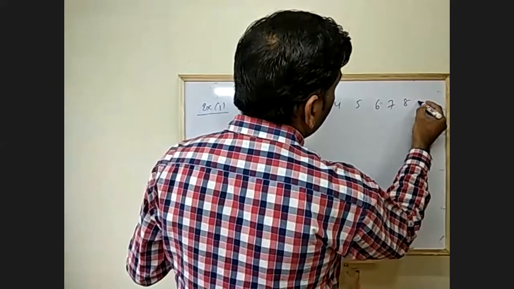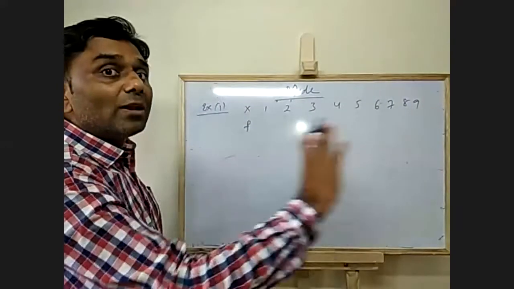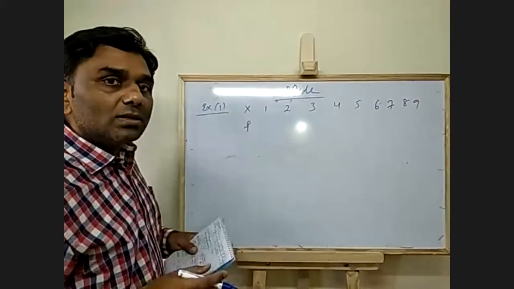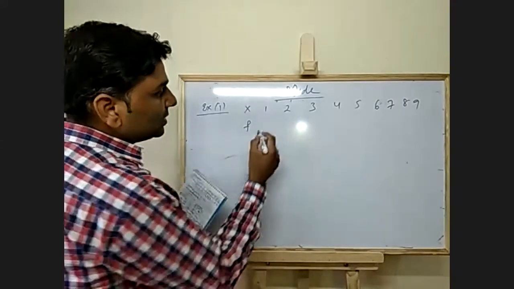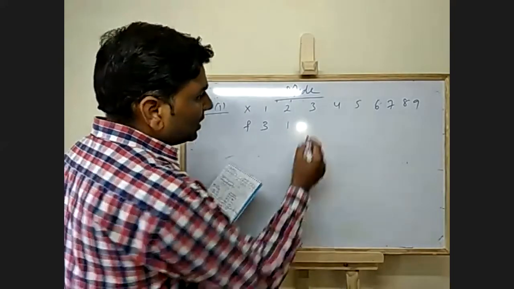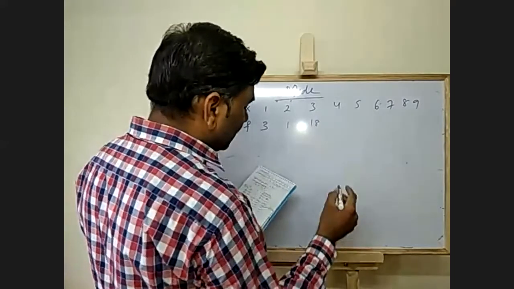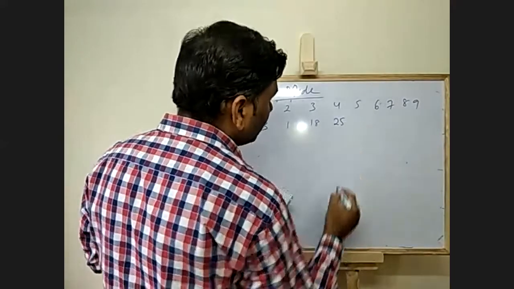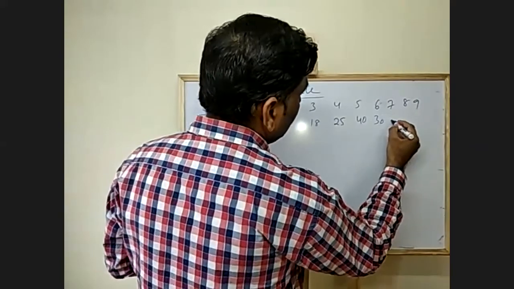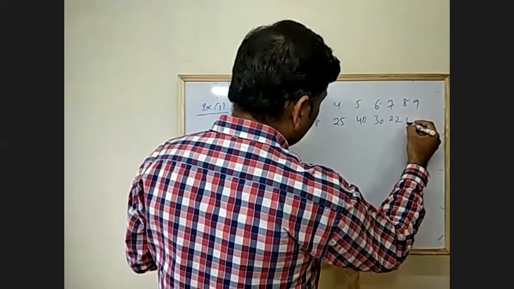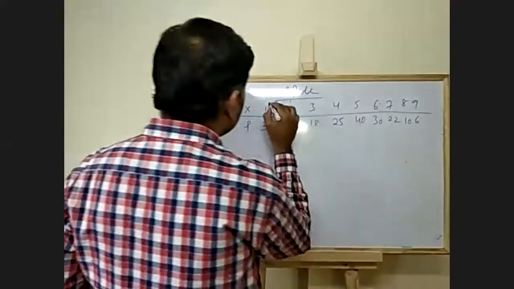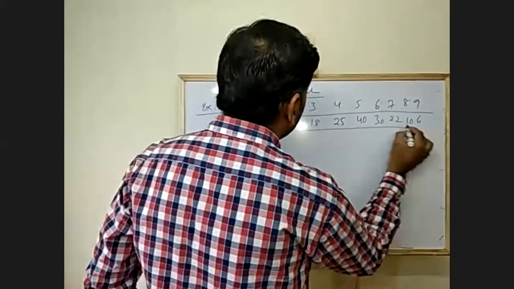So if x and f are given, say x is 1, 2, 3, 4, 5, 6, 7, 8, 9. These are the x values. And for frequency, number 1 has occurred 3 times, number 2 has occurred 1 time, this has occurred 18 times, this 25 times, this 40 times, this 30, this is 22, this is 10, this is 6. This is the first example.